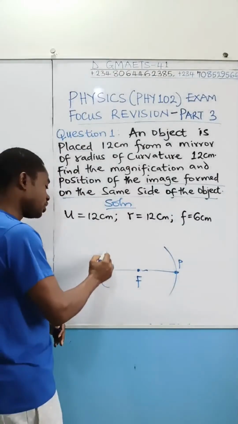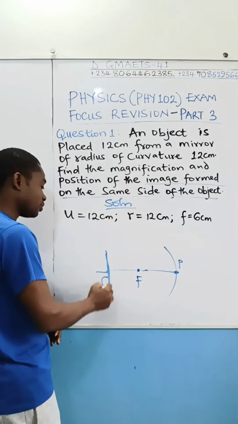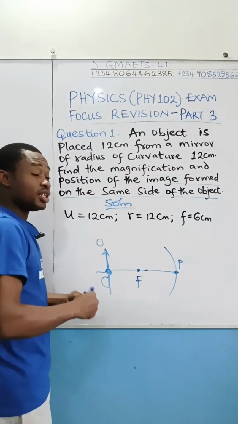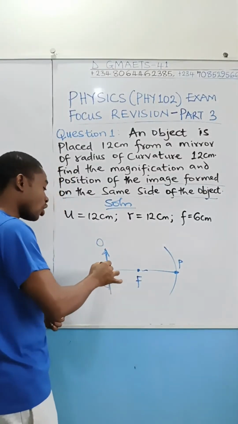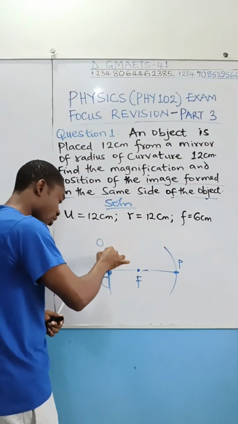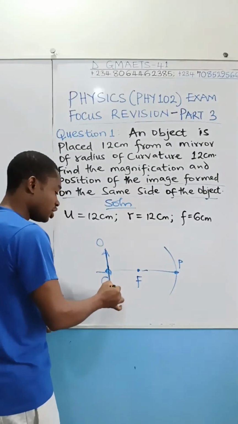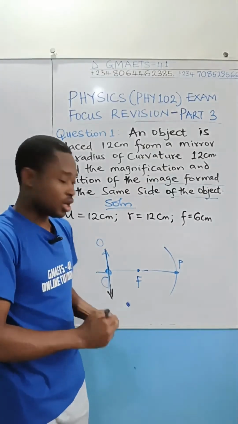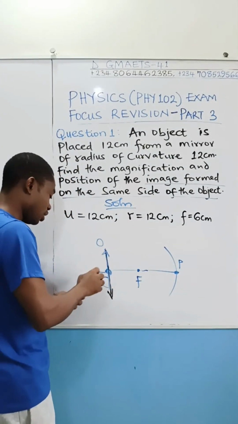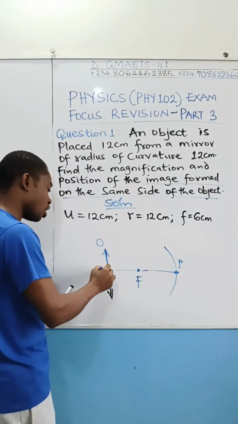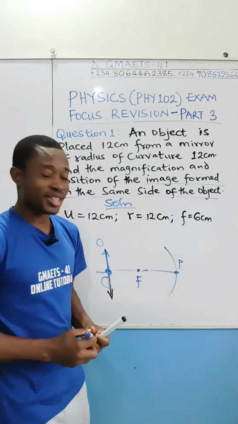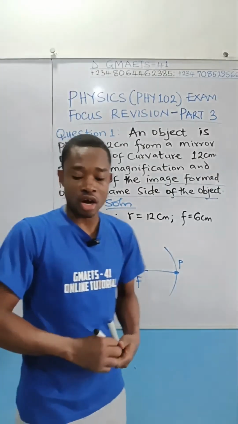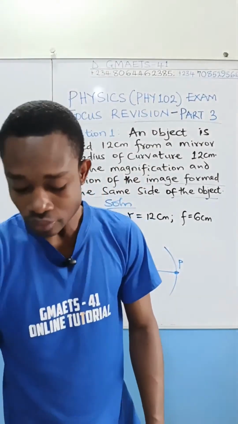If I place an object here, which is 12 centimeters, if I place an object at the center of curvature, object O, the image will be formed here as well. But the image is going to be inverted, and the image will be the same size as the object. The image will be the same size as the what? Object. So this is what we understand from the theoretical application of curved mirror.